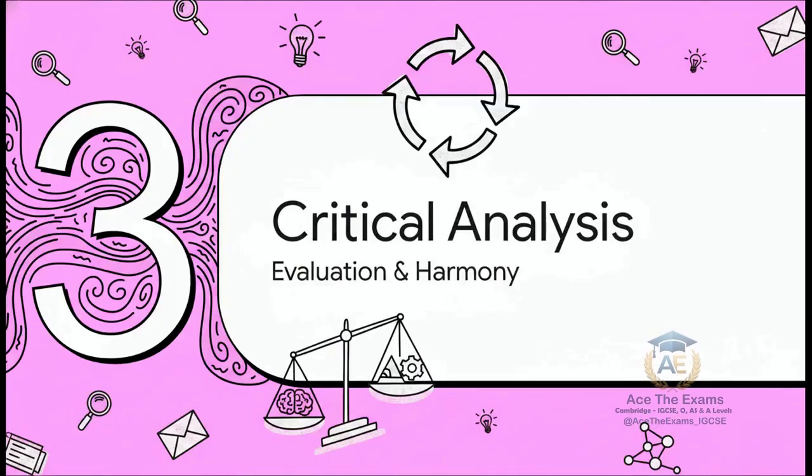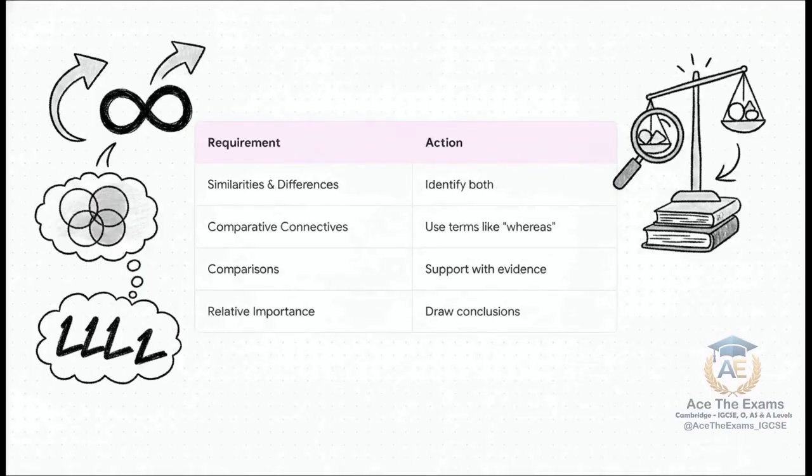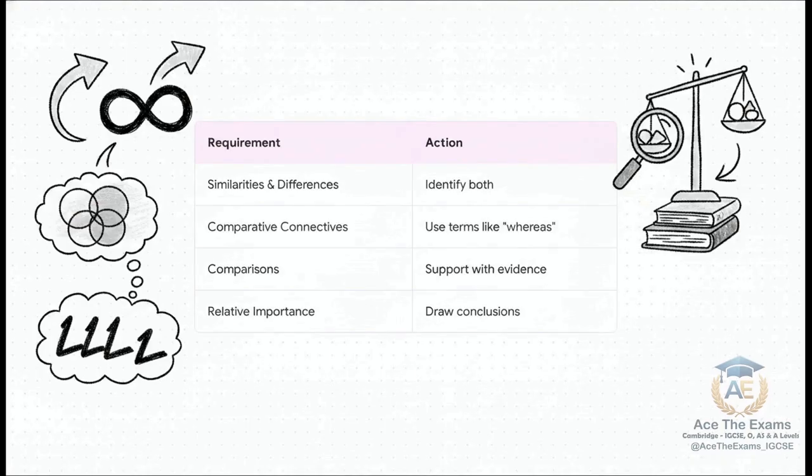Section 3. Critical Analysis and Evaluation. Let's move to the true harmony of your argument, evaluating alternatives. Now take a really close look at this table. This is your cheat sheet for capturing those elusive, higher-order marks.